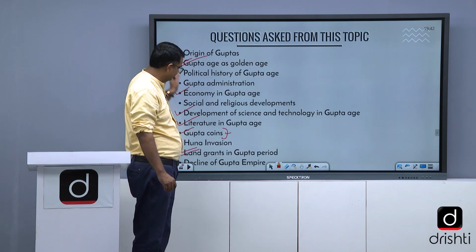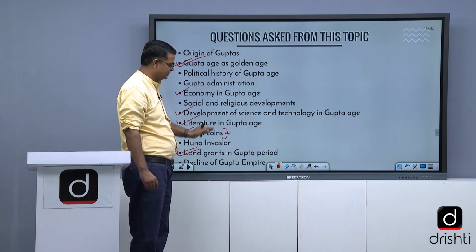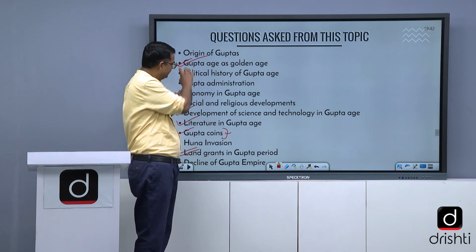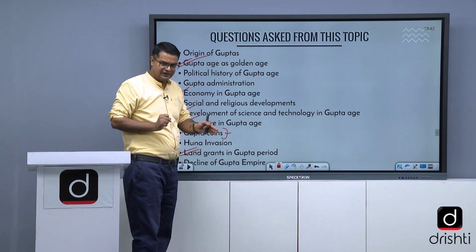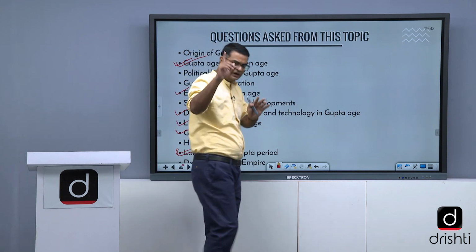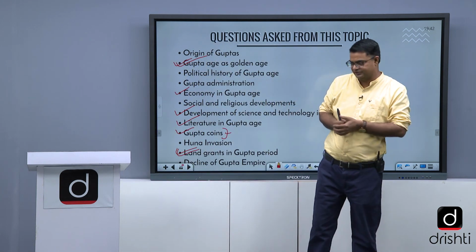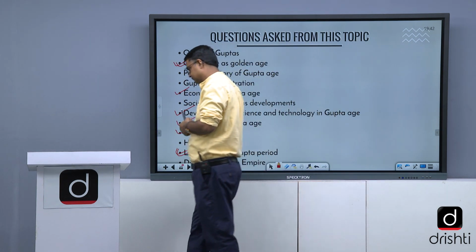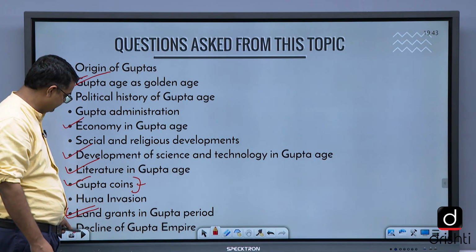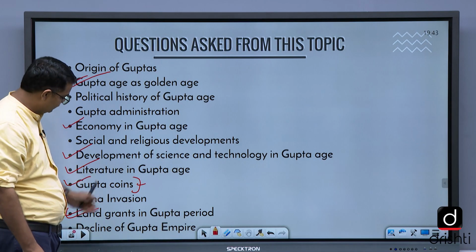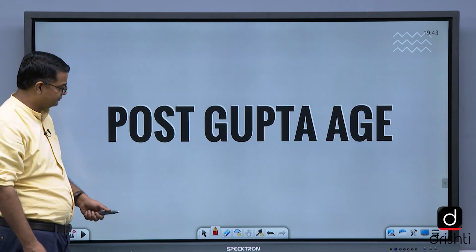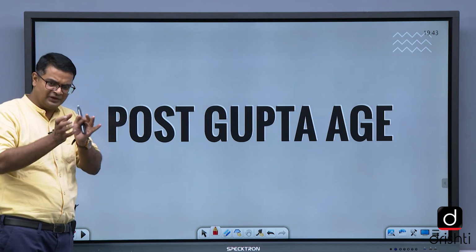This is about the Gupta Age. In the Gupta Age we will cover all these things, but these are the important areas that I told you. Architecture is not included here; I will discuss Gupta architecture with you in the culture section, and painting also. These are the important things, and after that we discuss post-Gupta. Gupta and post-Gupta we study together.